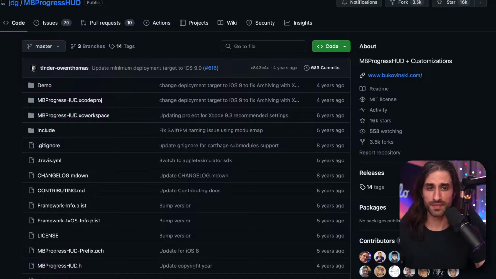But this means that in the current state, any new app cannot start using MBProgressHUD. I don't think it's a good idea to use it for a new app anyway, but they couldn't. And any app that would like to add this framework as a dependency also can't do it, because there is no privacy manifest.